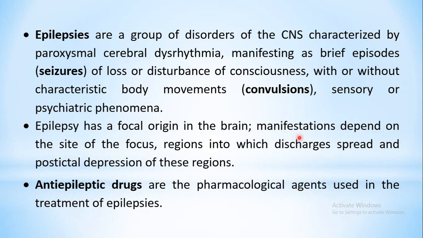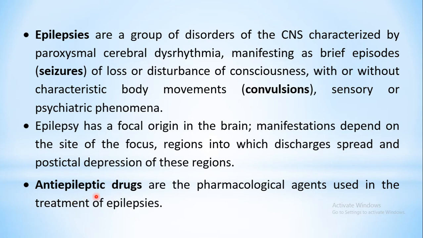The manifestations, or what symptoms will be seen, will depend upon where exactly the focus is located, that is, the site of origin of those impulses, and the region to which the discharge is spread, that is, which areas of your brain the impulse is going to spread. All together, the symptoms will depend upon the site of the focus from where the impulse originates, and the extent of area where it spreads.